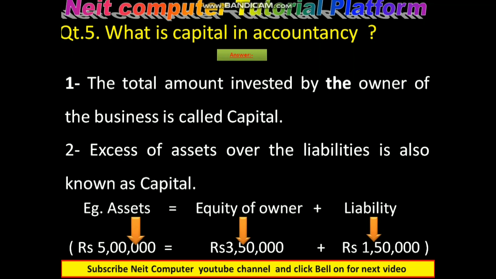So let us check. Assets is equal to equity of owner plus liability. This is the mathematical derivation we can define. The sum of owner's equity and liability becomes the asset. Take an example. Suppose owner's equity, meaning what is presently possessed by the owner, is 3.50 lakhs and the liability is 1.50 lakhs. Then the summation of 3.50 lakhs and 1.50 lakhs becomes 5 lakhs. So the asset of this organization is 5 lakhs, because it is the equity of the owner plus the liability amount.